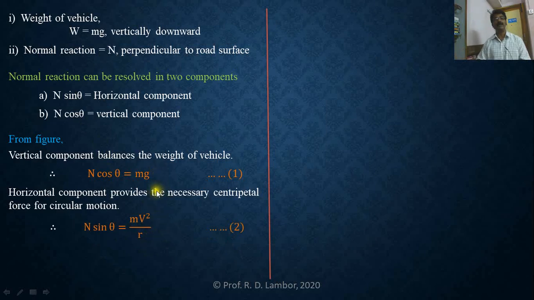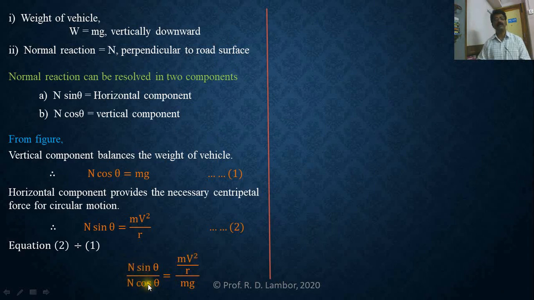These two mathematical relations you have found from the diagram. Now here onwards there are mathematical steps. Dividing equation 2 by 1. See here, what relation you can write. n sin theta upon n cos theta equal to mv square upon r upon mg. m common gets cancelled, n common gets cancelled.